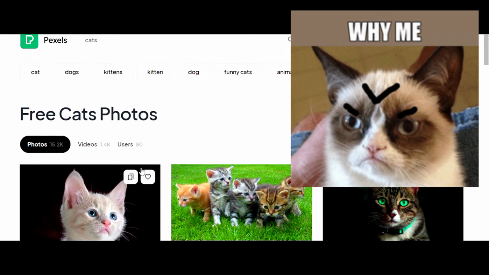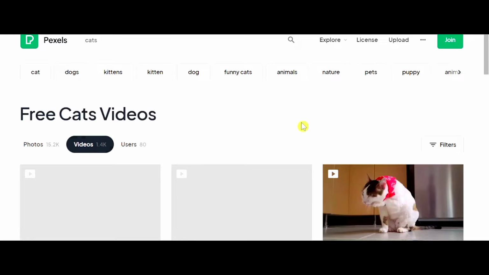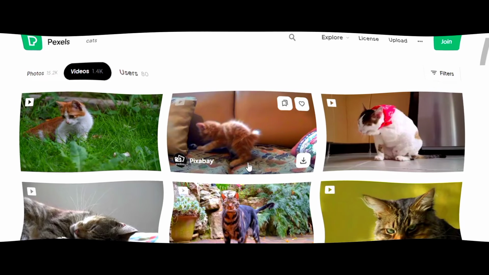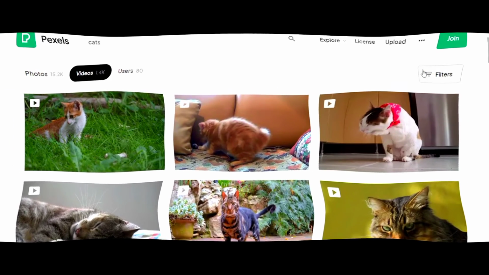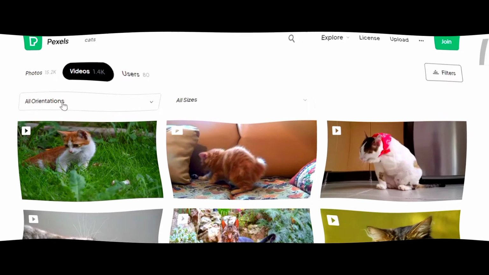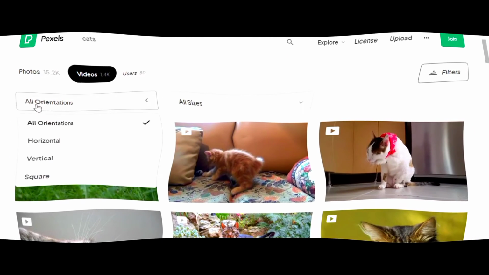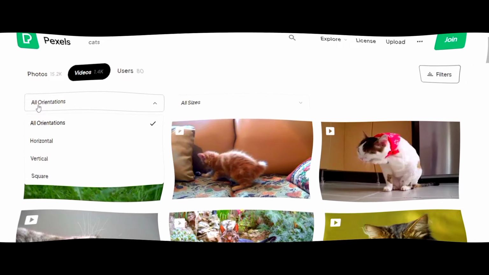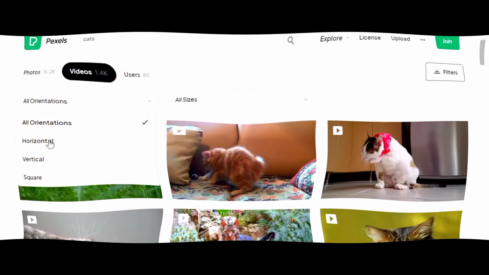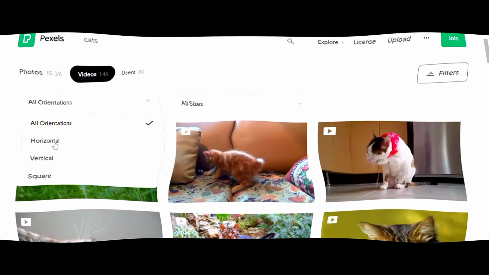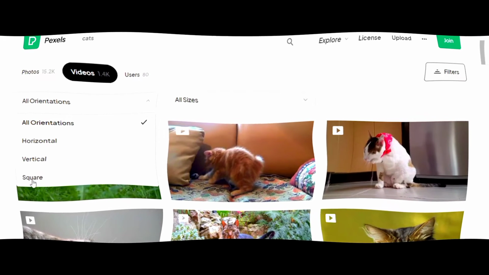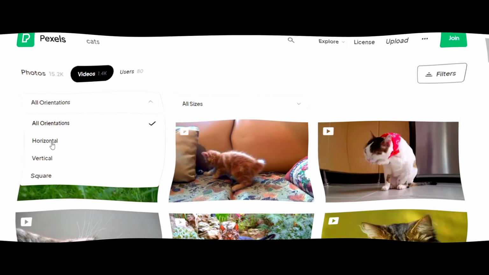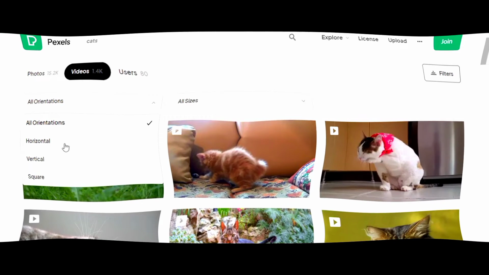Just think about it. Right now what you need is some videos. You need to collect some videos, and you don't want ones that play as verticals, right? So you need to come into filters, click on filters, and click on the orientation. Whenever you come onto the orientation, you need to choose the horizontal button. You can choose the horizontal option, or you can choose the vertical and square, but I would not recommend it. I would always recommend the horizontal option.